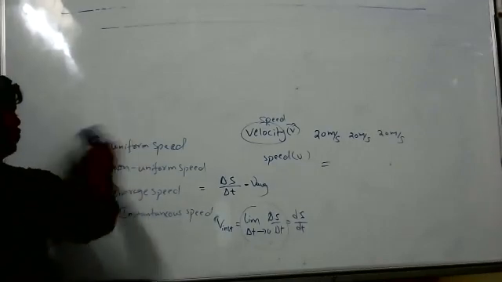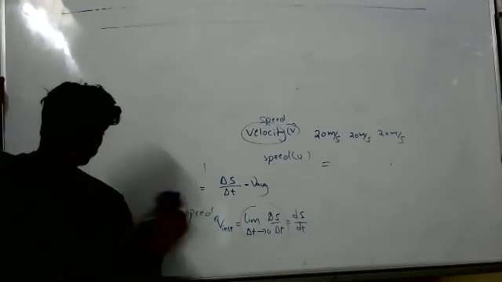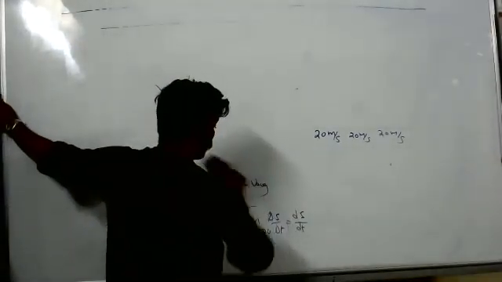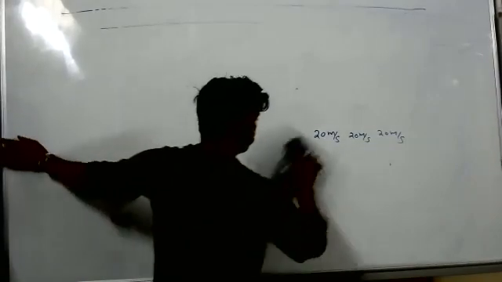Now tell me, what is the velocity? Displacement by time. Displacement covered per unit time. The ratio of displacement and time, the time rate of change of displacement, anything we can say.